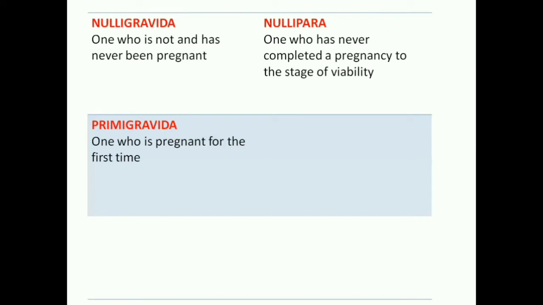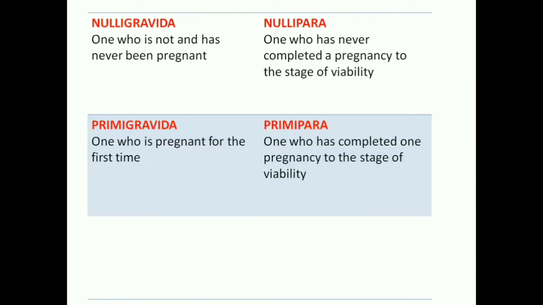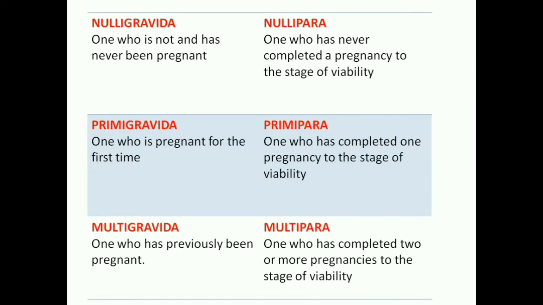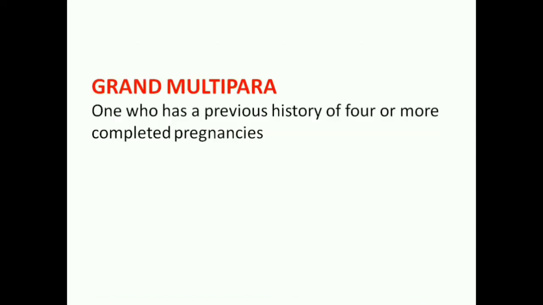Primi gravida is a person who is pregnant for the first time. And primi para is a person who has completed one pregnancy to the stage of viability. A multigravida is a person who has been previously pregnant, and a multipara is a person who has completed 2 or more pregnancies to the stage of viability. If a person has completed 4 or more pregnancies to the stage of viability, we call them a grand multipara. Remember, gravida and para refer to pregnancies and not babies.